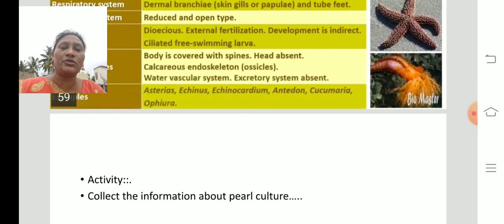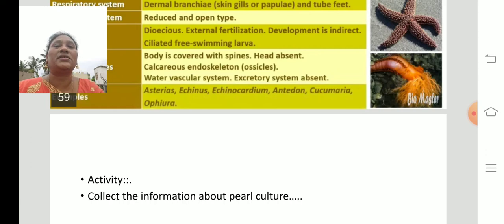So altogether, by this session we completed all phyla of invertebrates. In the coming session we will start the vertebrates. Let us discuss the vertebrates in the coming session. Hope you understood well. We will have a small activity: collect the information about pearl culture.